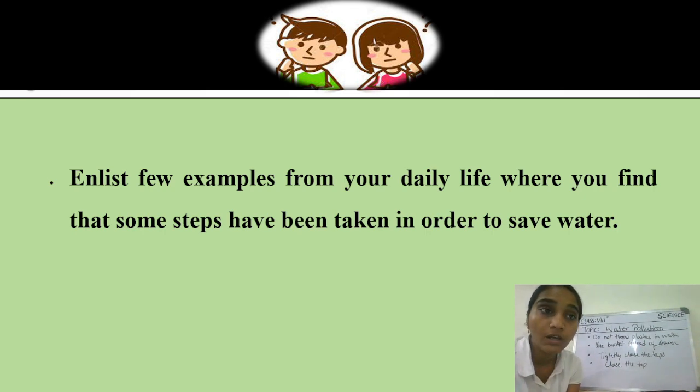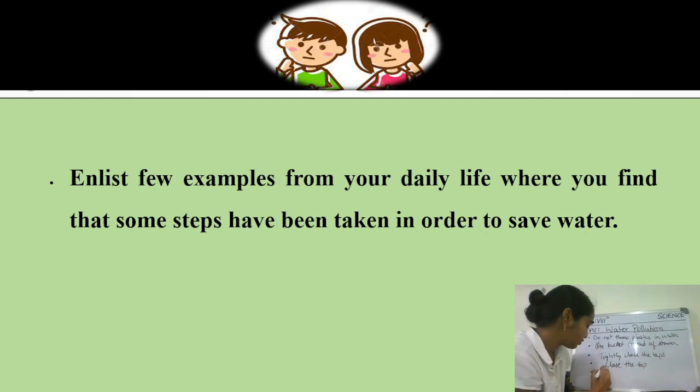And what else can we do, students? We can actually collect the water which we use for washing our vegetables in our kitchen, and we can give it to our plants also, right?